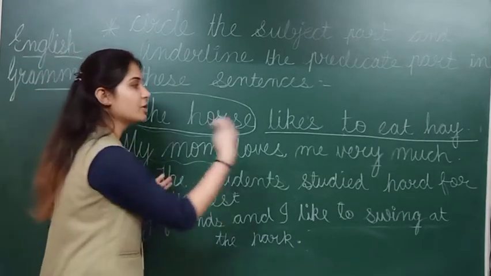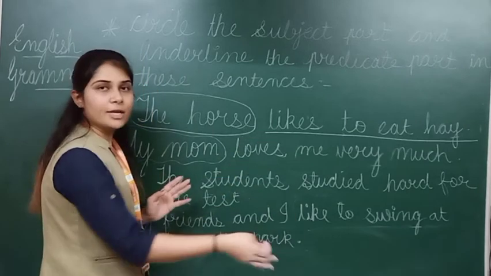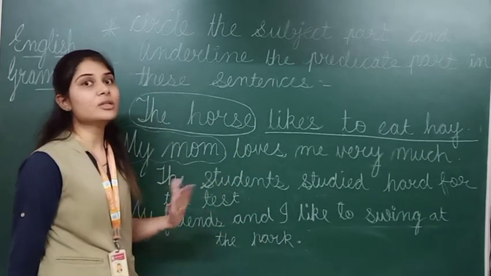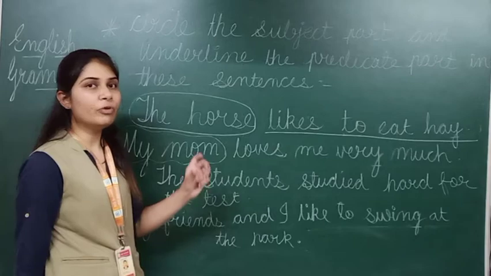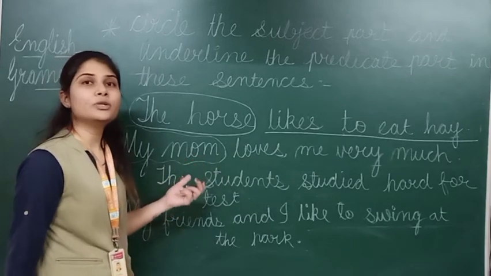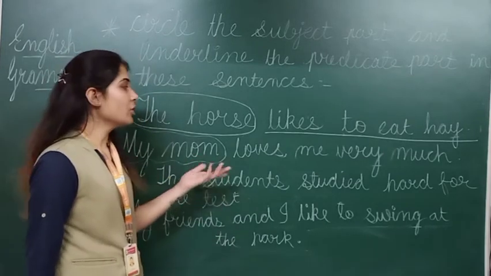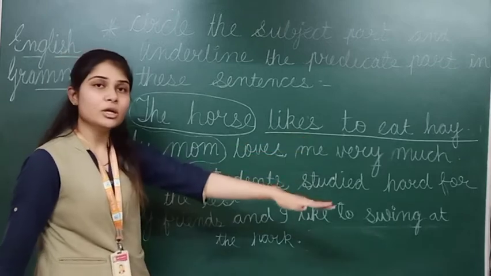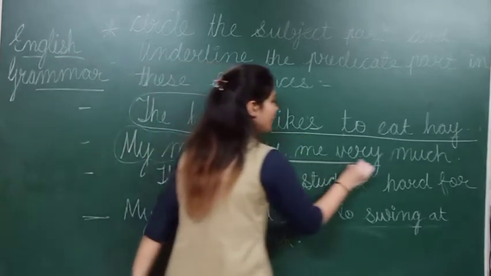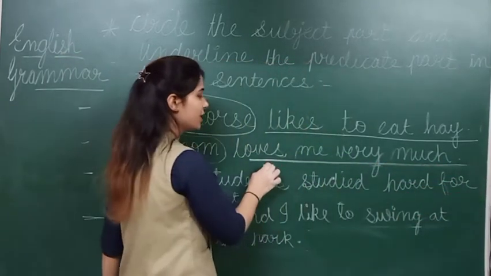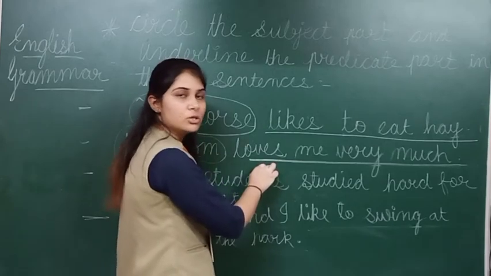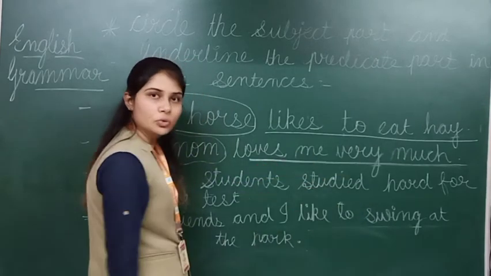Now what is the rest of the sentence? Loves me very much. It means that I am sharing some information which is related to my mom. So what is the information? Loves me very much. So it will come in the predicate part. Here also you can see loves is a verb, and a verb will come in the predicate only.